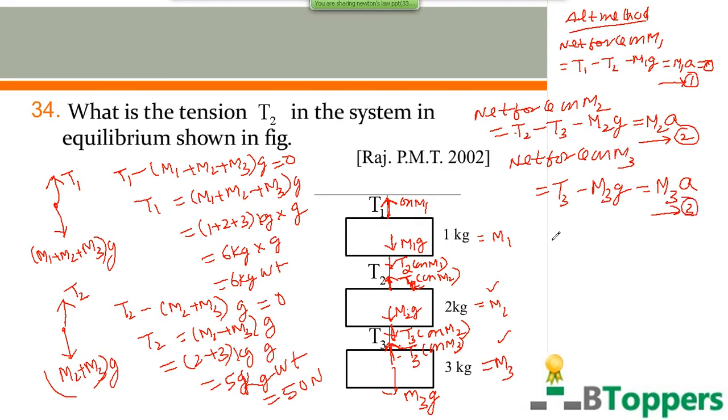So you can add all the three equations. If you add all the three equations, you get this result: T1 equal to (M1 plus M2 plus M3) into G, if you take acceleration A as 0.